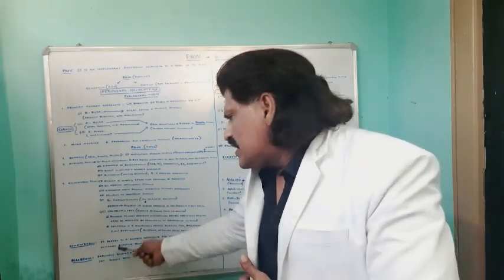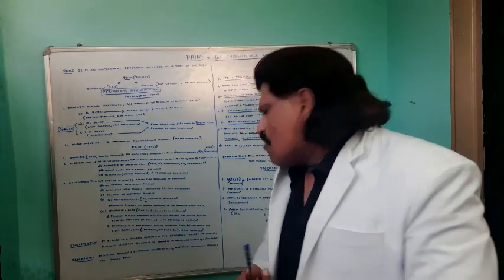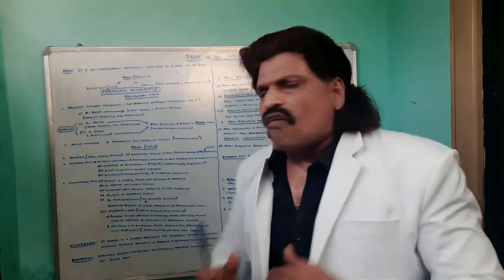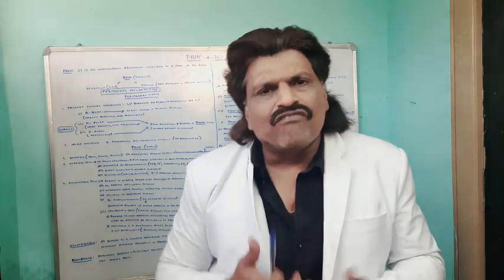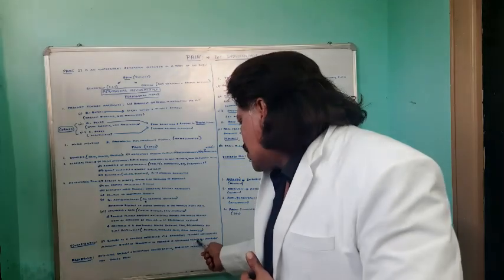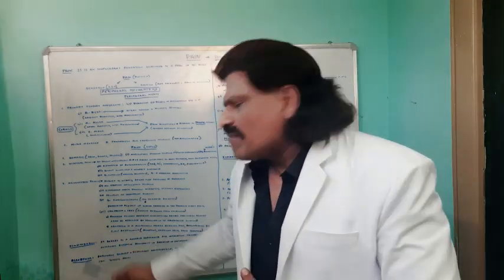So it refers to a lower threshold for activating the primary afferent nociceptors following repeated stimulation in damaged or inflamed tissues. Example, sunburn. When there is sunburn, there is an injury and inflammation of the tissue, and here it becomes sensitive, which refers to a lower threshold producing the painful response. That is known as sensitization.